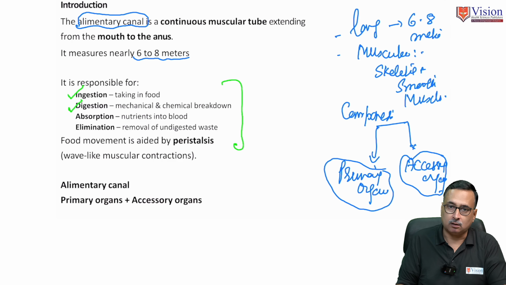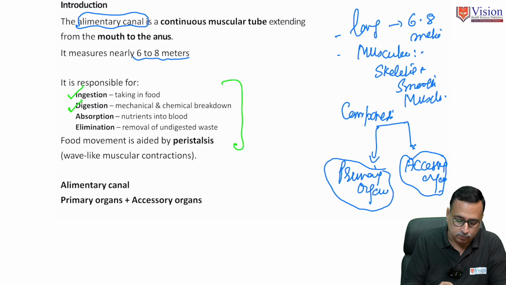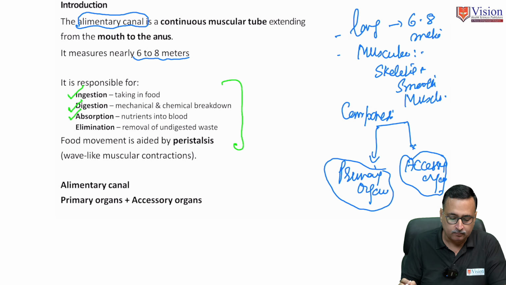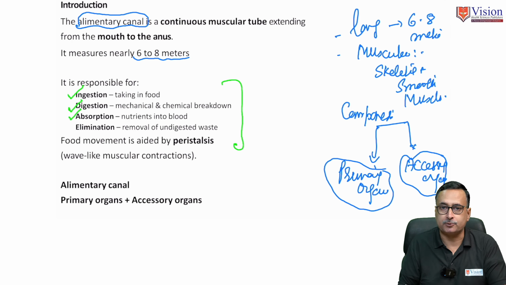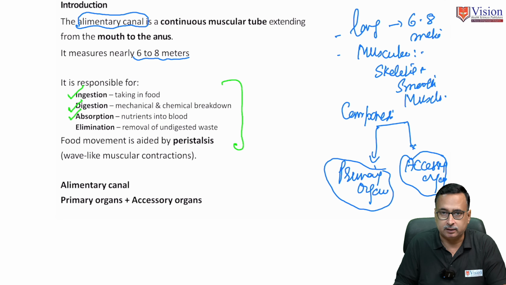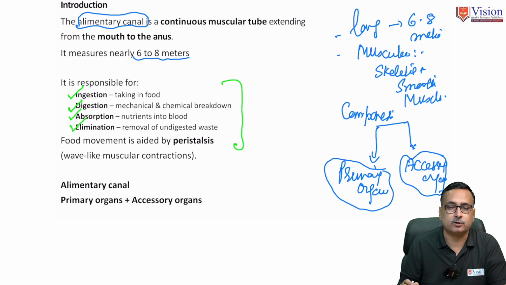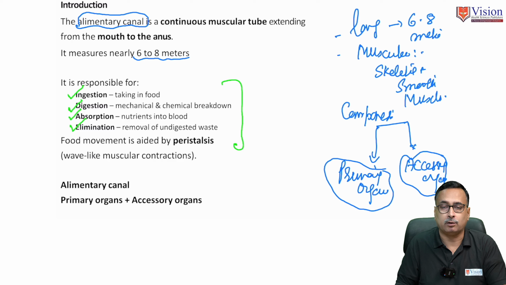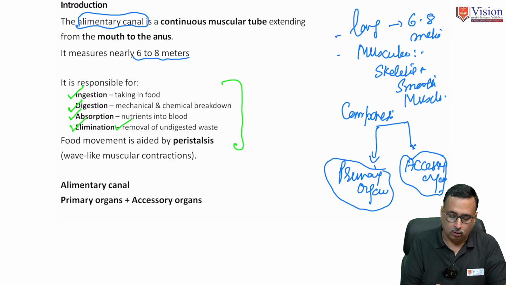I shall describe this function in detail in my next slide. So for the time being, we shall take up another function, that is absorption. Once food becomes simplified by digestion, it is further subject to absorption. And the last function of the alimentary canal or digestive system is the elimination of undigested foodstuff from the alimentary canal.